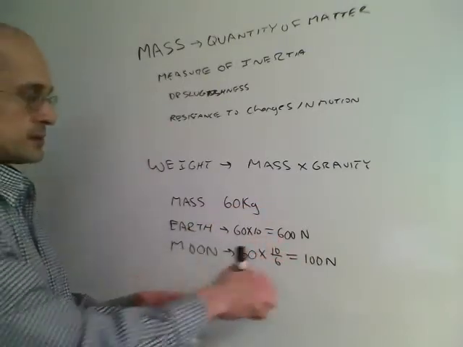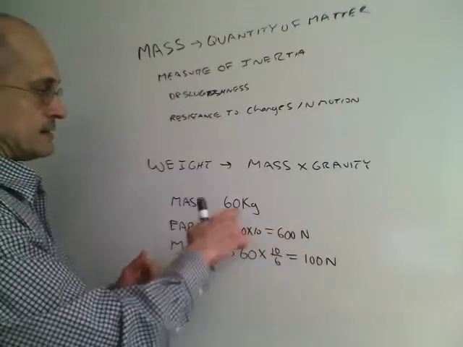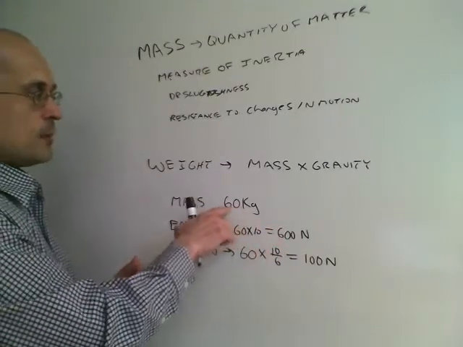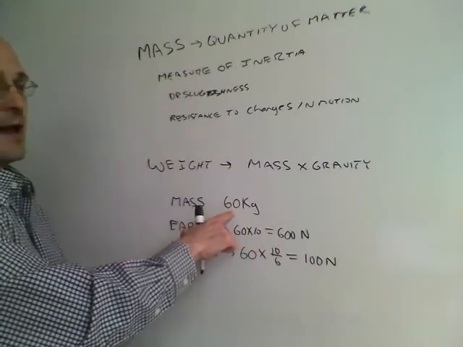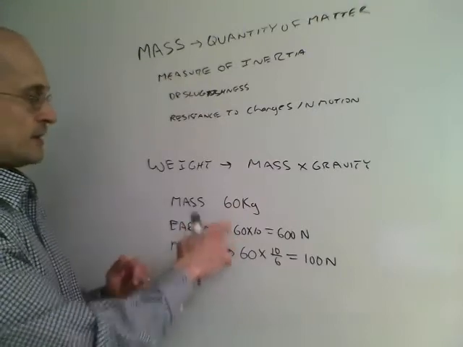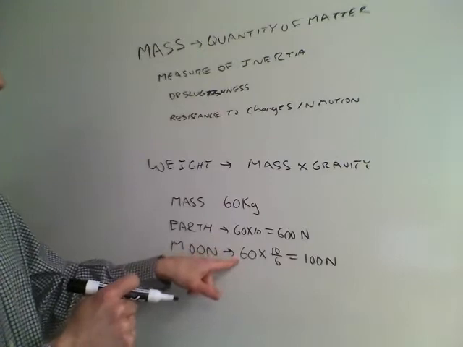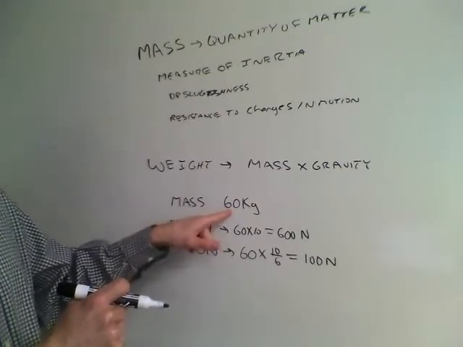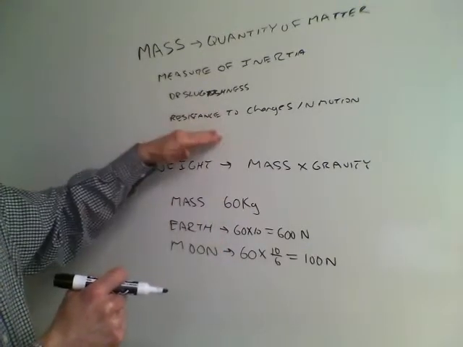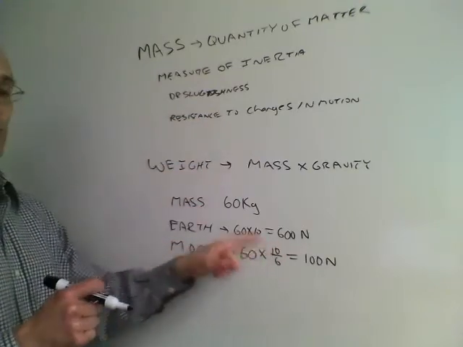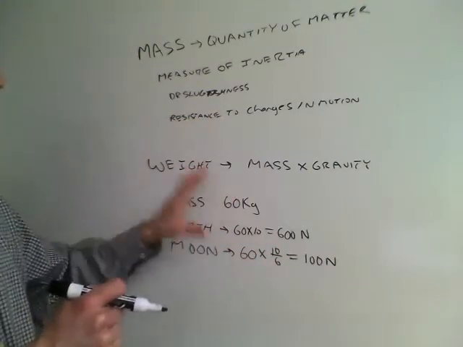The support force that's pushing up on it is different. But it still has the same mass. It would still be difficult to move in either location because it's 60 kilograms. The mass is its sluggishness, its resistance to changes, not its weight. So mass is different than weight.